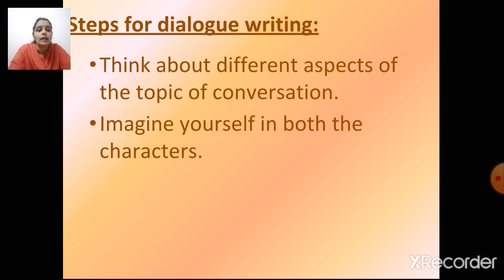That means we wrote the dialogue of doctor and patient, right? So we will think, then I'll go to the patient's place and say, if I was a patient, what will I say, right? So I have to imagine myself as a doctor also. I have to imagine myself as a patient also, and then think and write the dialogues. So imagine yourself in both the characters.